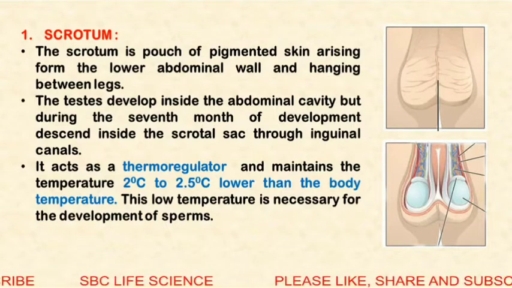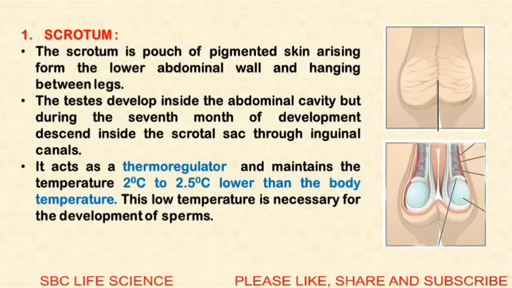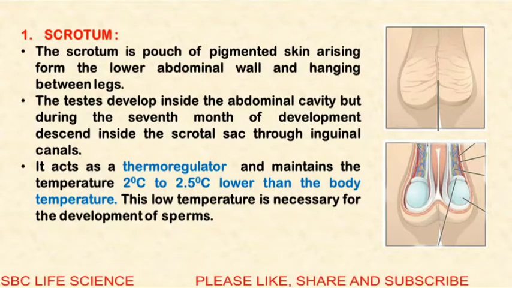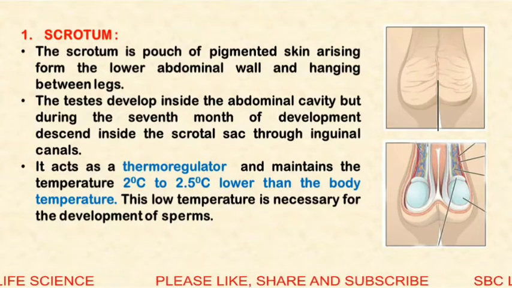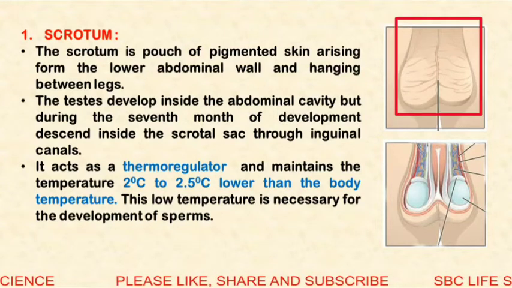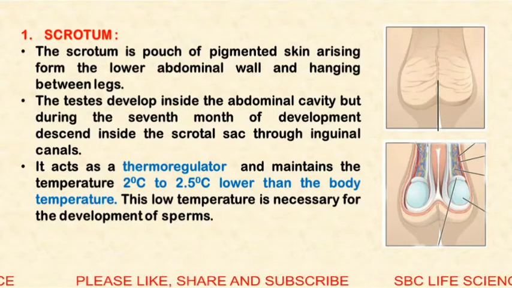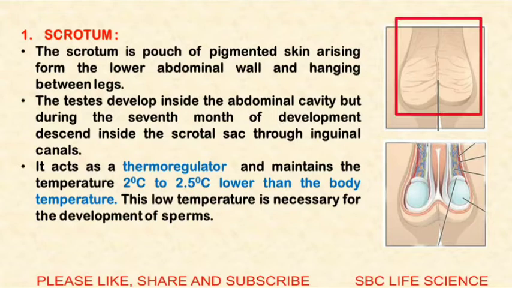First part of the male reproductive system is the scrotum. It is a muscular pouch made up of pigmented skin. It arises from the lower abdominal wall and hangs between the two legs.